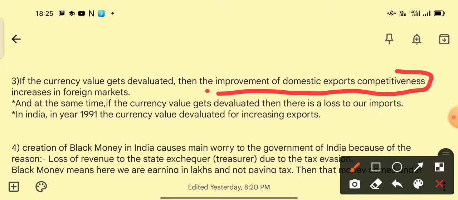Value has fallen down. At the same time, if the currency value gets devalued, there is a loss to our imports, because the currency value has fallen down in our country. So it also becomes a loss to our imports, whatever goods we are importing to our country. And in India in the year 1999, the currency was devalued for the purpose of increasing exports.